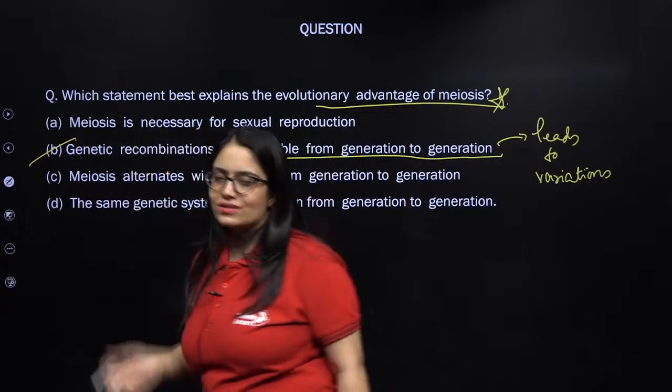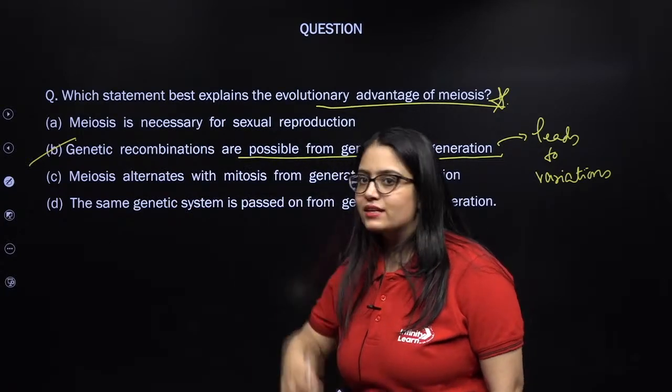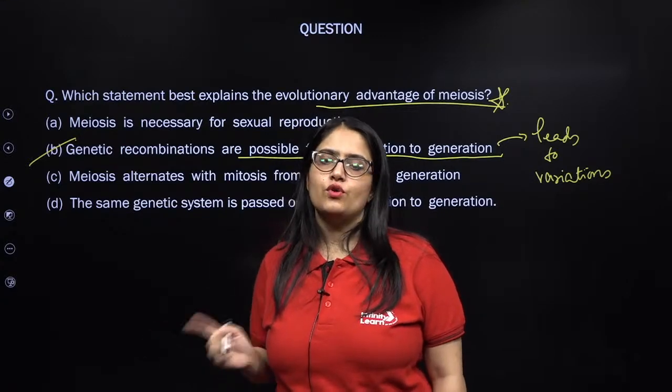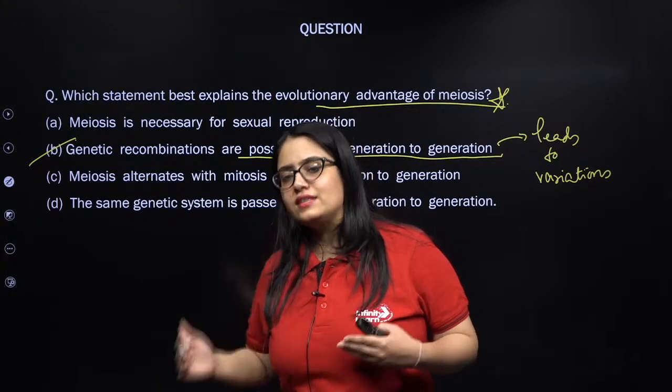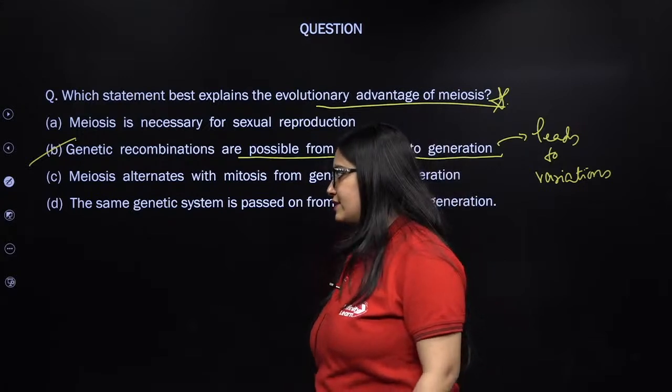Because in meiosis 1, in prophase 1, in pachytene, crossing over is taking place between non-sister chromatids of homologous chromosomes. As a result, this leads to recombination of the genetic material. That's right. Next question, uncle.